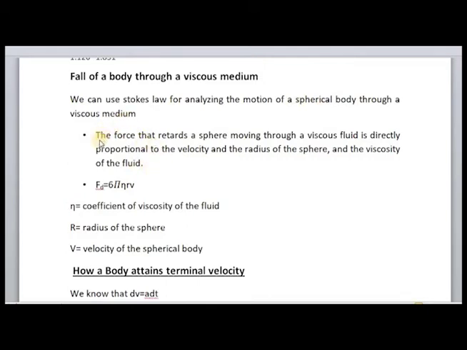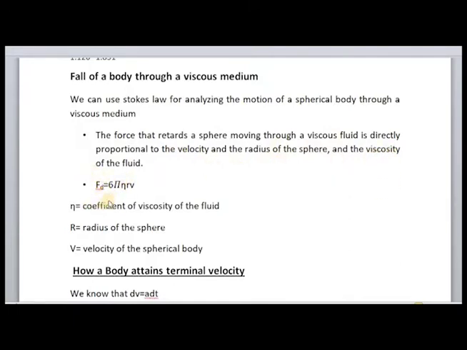So the two points to be noted here are that the force that retards the sphere, a spherical body moving through a viscous fluid, here we can assume it as air, is directly proportional to the velocity of the body, the radius of the sphere, and the viscosity of the fluid, that is air.